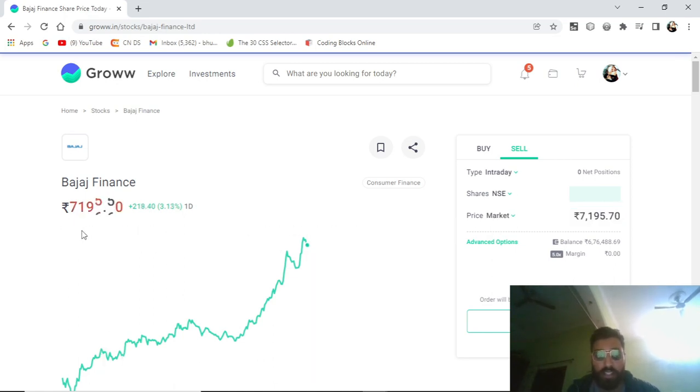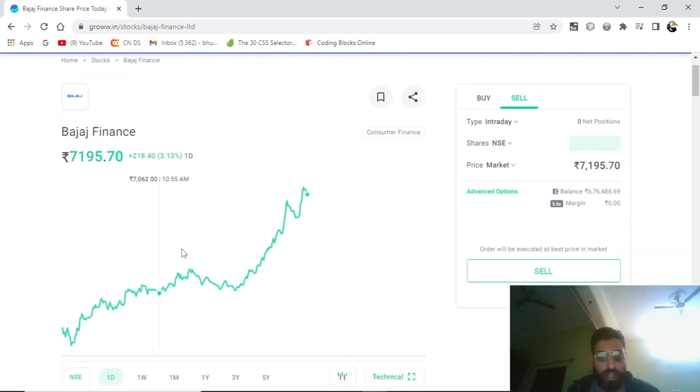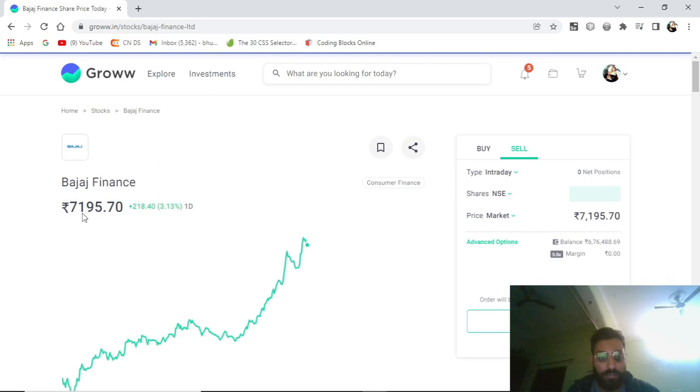Price market is right now, see, it's changing with this price. The price is fluctuating, right? On this chart, you can see the price, it's 7192.5 and it's changing here also. So if I select buy and buy at this order, it will get executed according to the market price. It will change. But what we need to do is select the price limit. I will make a separate video on why we should choose price limit.